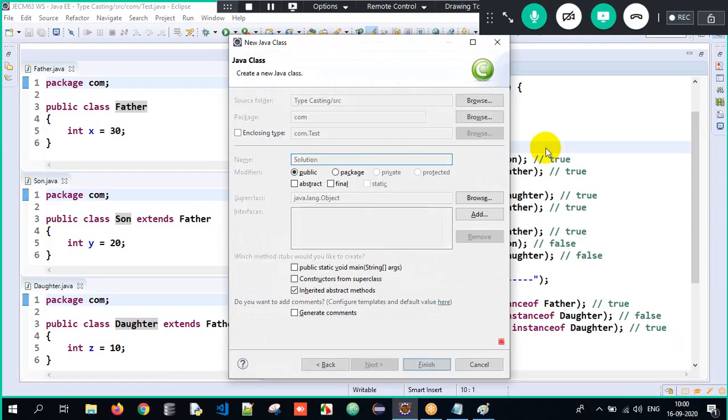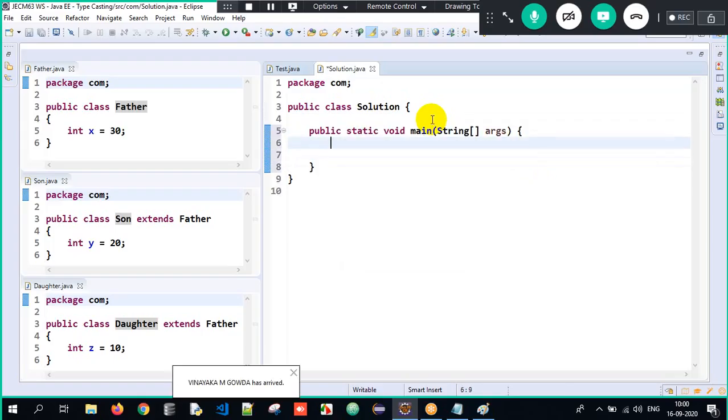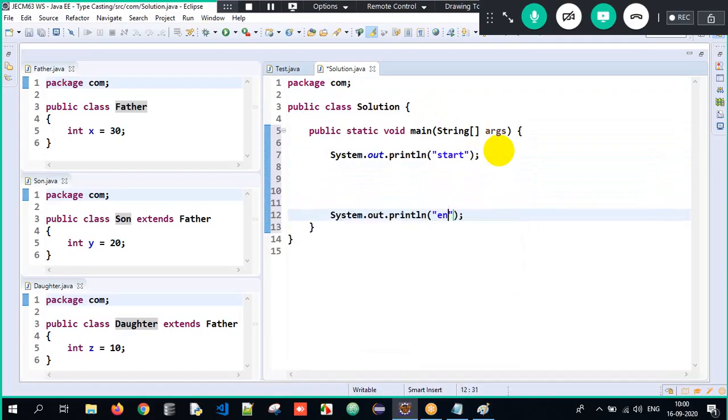I'll have a class called Solution, the same class, with my main method. Now I will write sysout start at the beginning and end at the last, just for my understanding. Now guys, what is upcasting? Creating an object of subclass and storing its address into a reference of type superclass. This is simple upcasting over here.